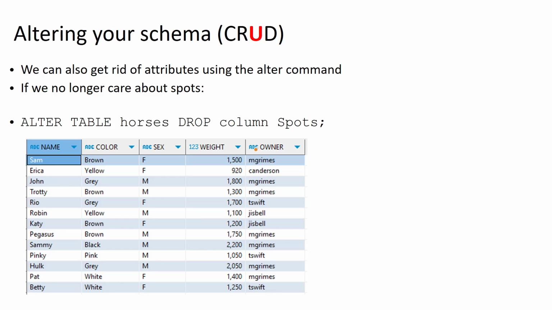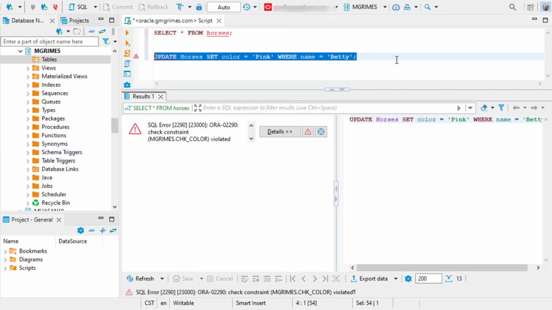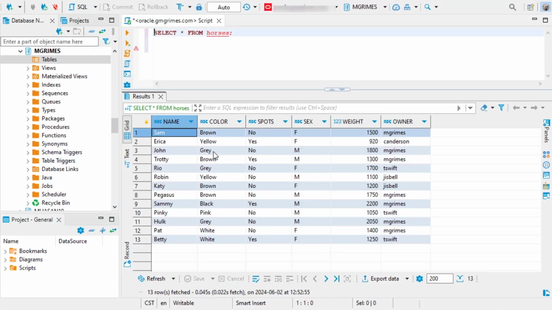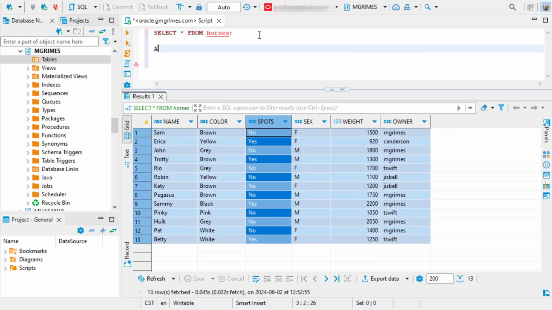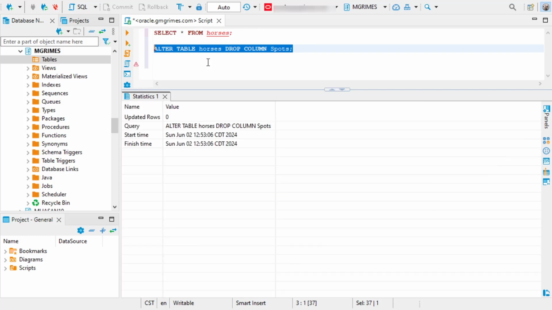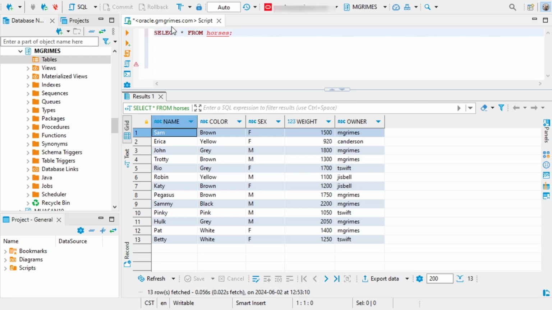We can also use the alter command to drop columns or attributes. So if we decided we didn't want to keep track of spots anymore, we could just say alter table horses drop column spots. Currently you see we have this spots attribute here. We said alter table horses drop column spots. It says our alter command was successful. And now when we select asterisk from horses, you see we no longer have an attribute called spots. And of course, all of the values for that attribute are also deleted and gone forever.